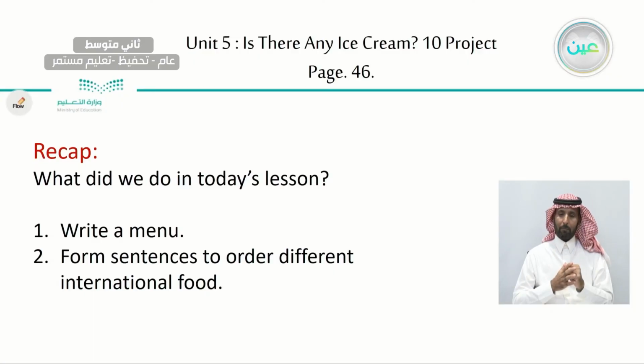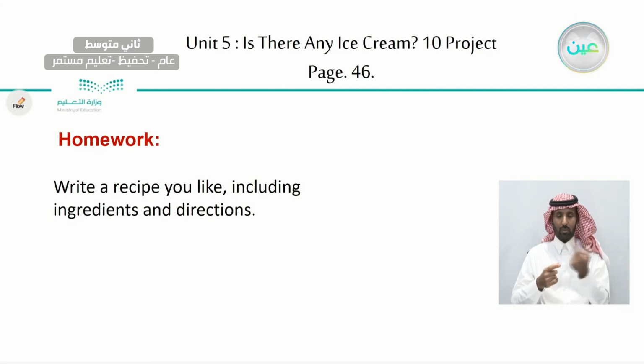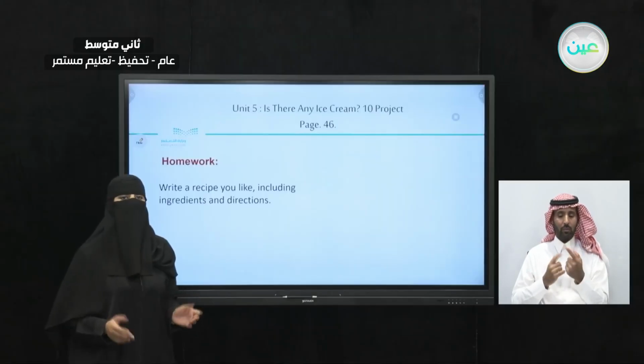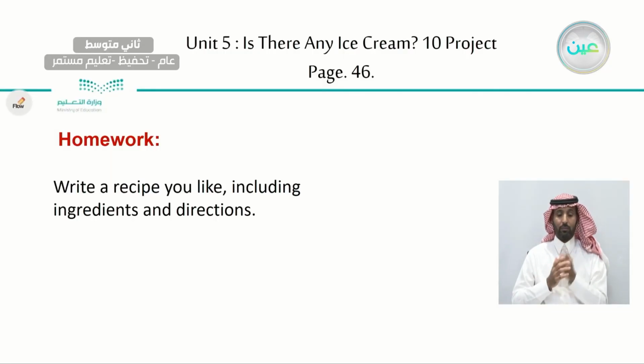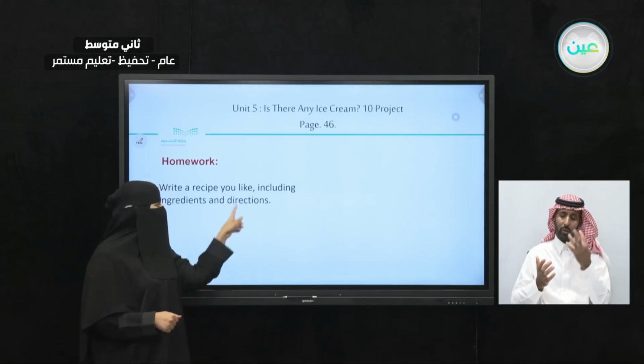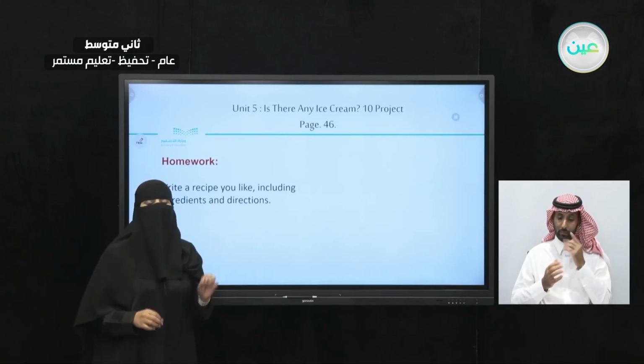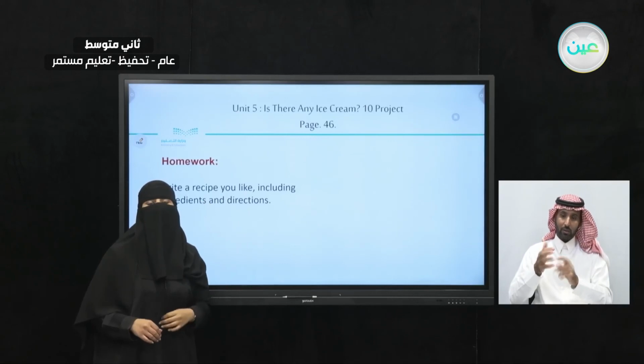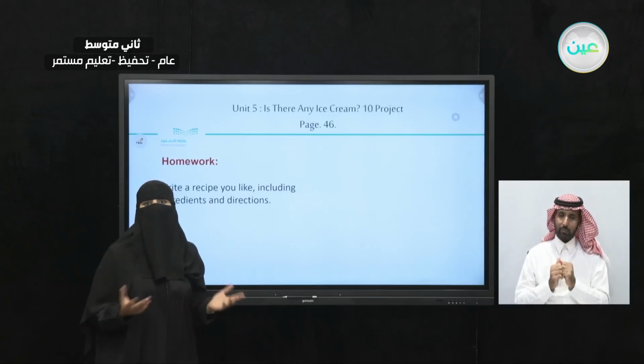Now, what did we do in today's lesson? We did write a menu and we did form sentences to order different international food. Now, for your homework, what are you going to do? For your homework, you will write a recipe you like, including ingredients and directions. If you're including the ingredients, don't forget the quantity of the ingredients. For the part of the directions, I want you to use sequence words or time words.